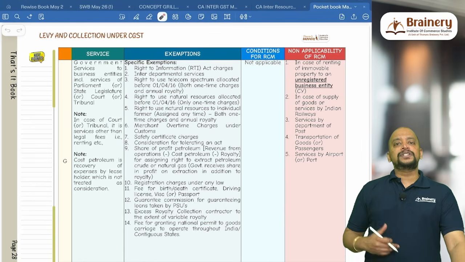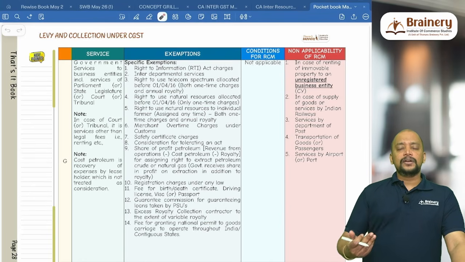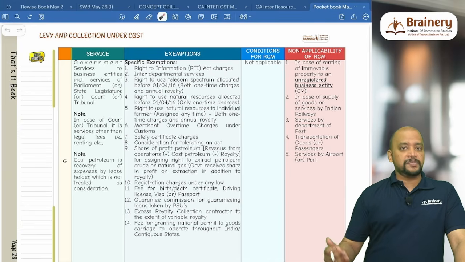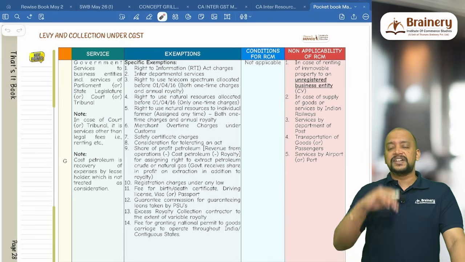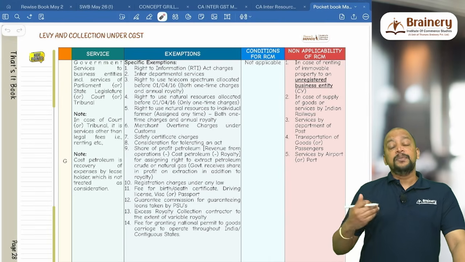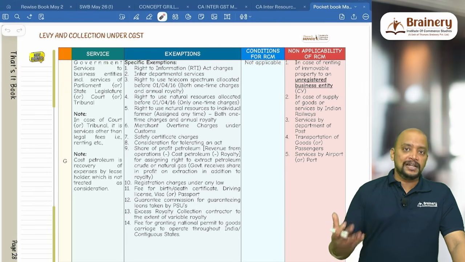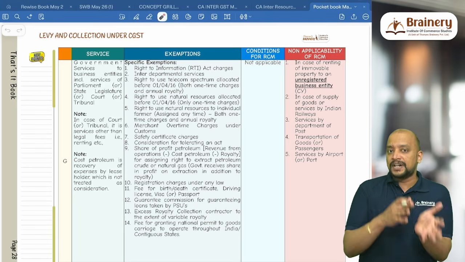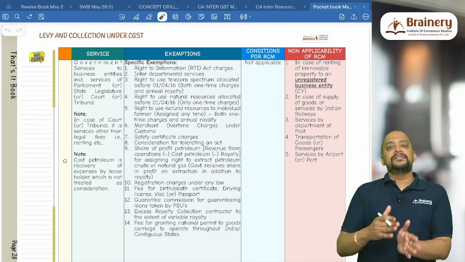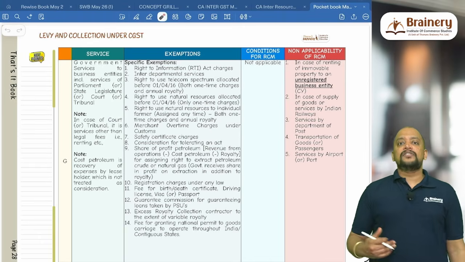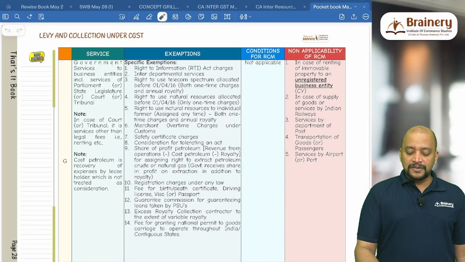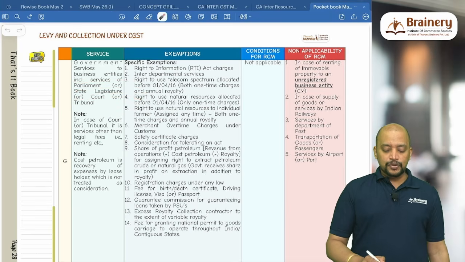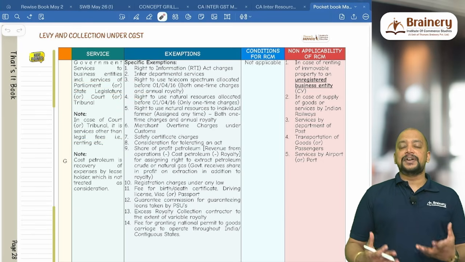You might get a doubt: court and tribunal services are exempted, so then what is the point of RCM related to this? Generally, court and tribunal is not exempted. It is excluded from supply under section 7 subsection 2. But only legal fees collected by the court or tribunal are excluded from supply. If a court or tribunal is giving any building, like their premises, on rent, whatever rental they receive is not excluded from supply; it is covered under supply, it will be taxable, and it will be covered under RCM. The same is the case for parliament and state legislature. So government services to business entities include services of parliament, state legislature, court or tribunal, and in the case of court or tribunal, it is services other than legal fees, that is renting, etc.